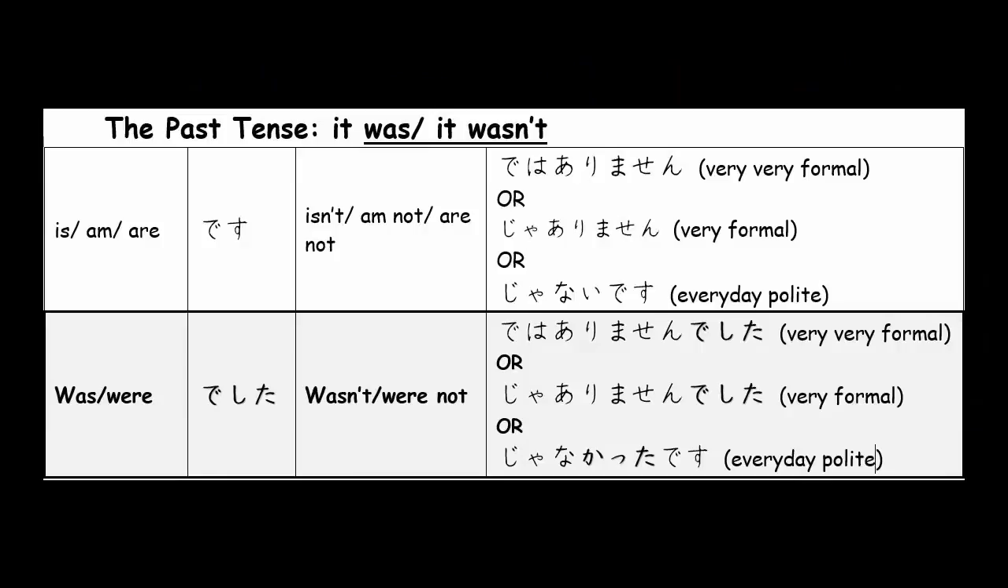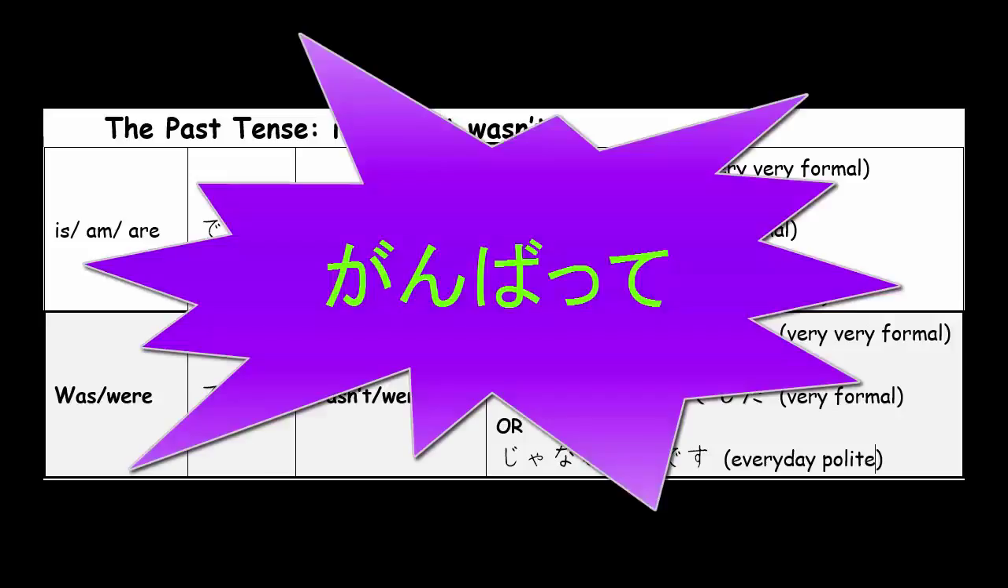And here it is, all summed up, just as you have it in your book. So you should have already learned that des becomes deshita in the past tense. And in this video tutorial, we've learned that dewa arimasen, is not, becomes dewa arimasen deshita, was not. Ja arimasen becomes ja arimasen deshita. And finally, we've learned that the everyday polite form of it is not, janai desu, becomes jana katta desu in the past tense. It was not. It's a lot to remember, so you might want to listen to this video tutorial a couple of times. Ganbatte!